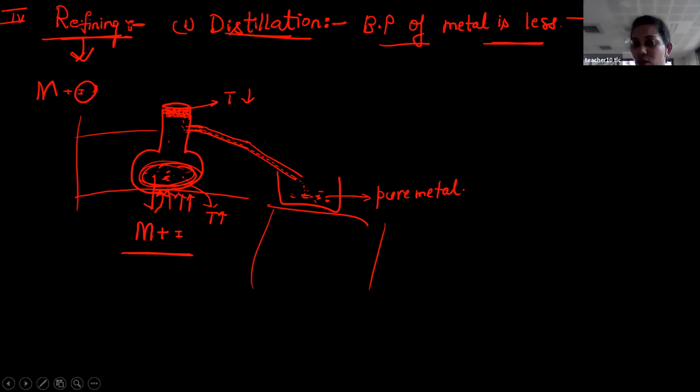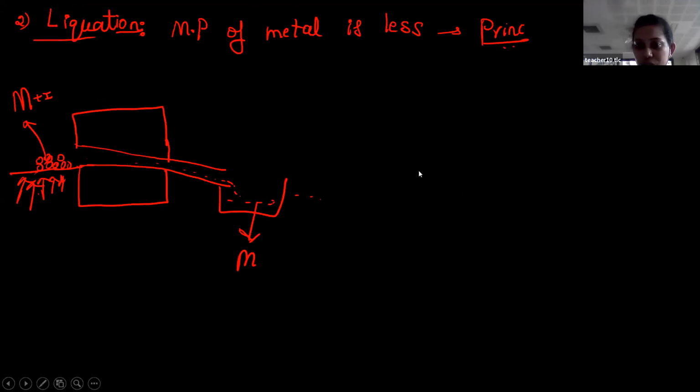Okay, so if the physical state of the substance is solid, then go for the liquefaction process. According to this liquefaction process, the melting point of the metal must be low. Is this clear? The melting point of the metal is less, that means the melting point of the impurity is more. So now this is the setup to do the liquefaction process.